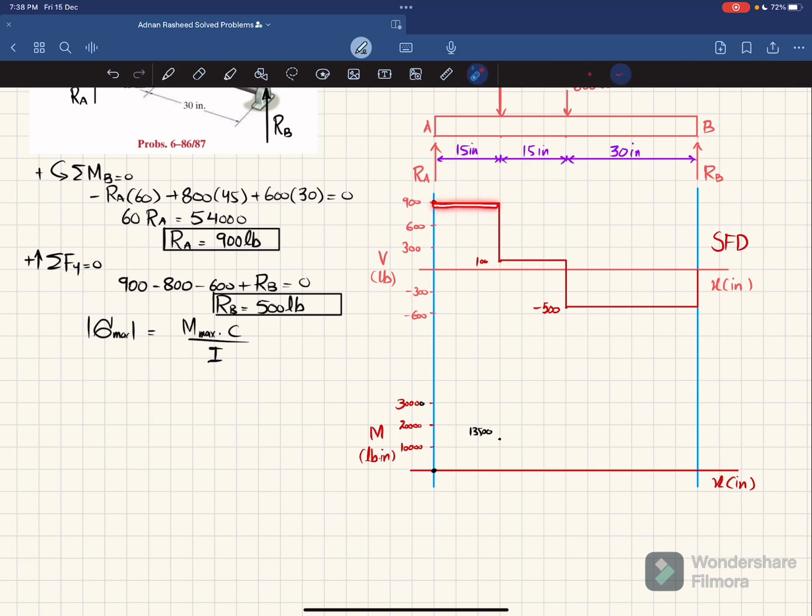Now you can see shear force is a horizontal line with 0 degrees, so bending moment will be 1 degree higher and slope will be increasing. So we will join these 2 points.